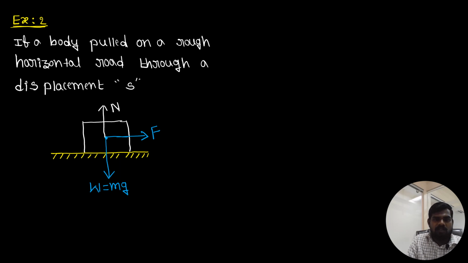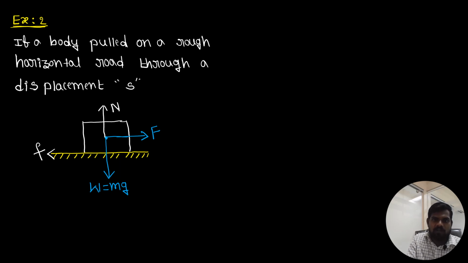In this diagram the friction is opposite to the force, and I consider it as small f. Now the main intention of this example is to find out the work done on this block.